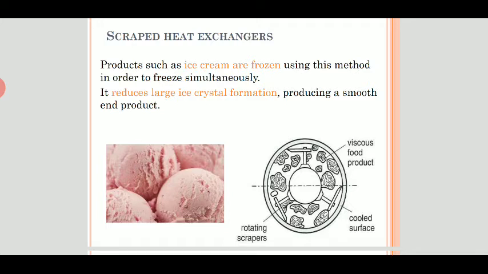That nitrogen gas is responsible for the crystallization of the product, but at the same time we scrape it easily with the scraper, and we get good quality ice cream.